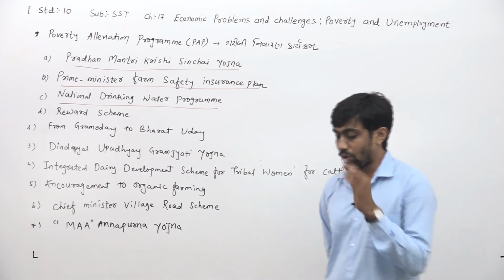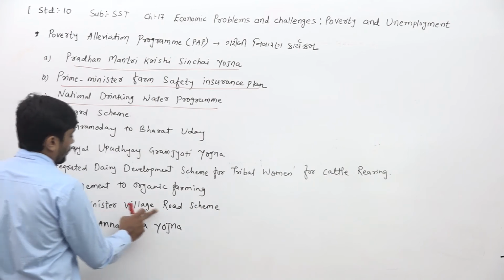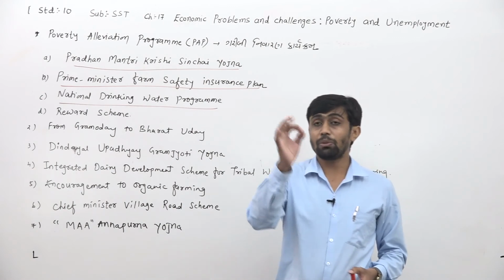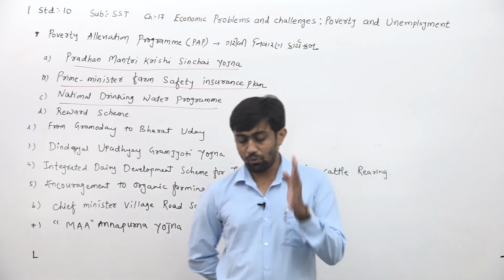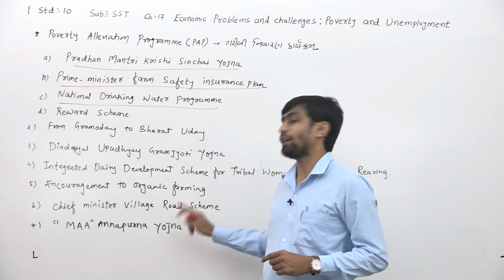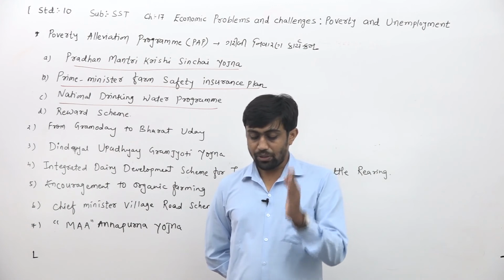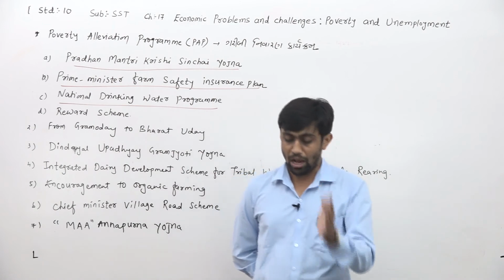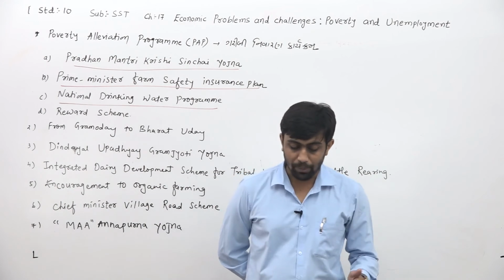Sixth, they have given the Chief Minister Village Road Scheme. Which one? Chief Minister Village Road Scheme. According to that, in Gujarati we say Mukhyamantri Gram Sadak Yojana. Under this, planning is done regarding work related to roads. In this work, the village panchayats were helped to connect villages with one another through roads, and highway programs like construction of toilets are also to be implemented.